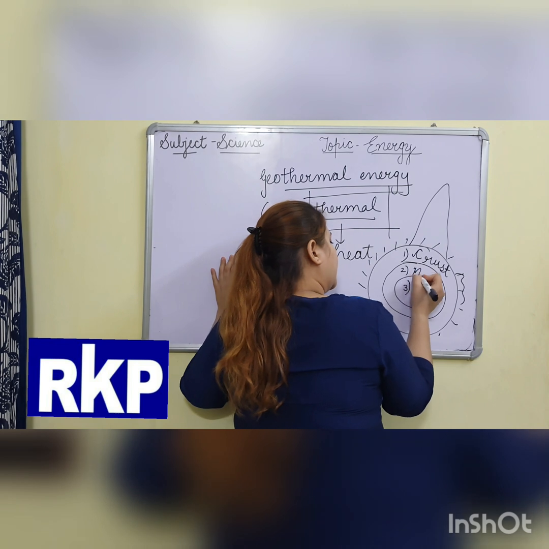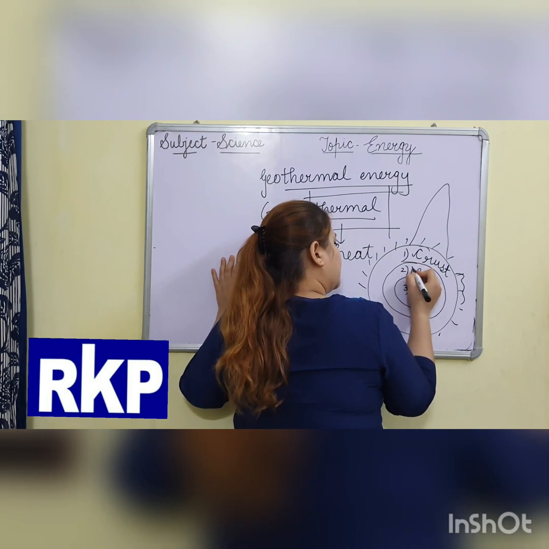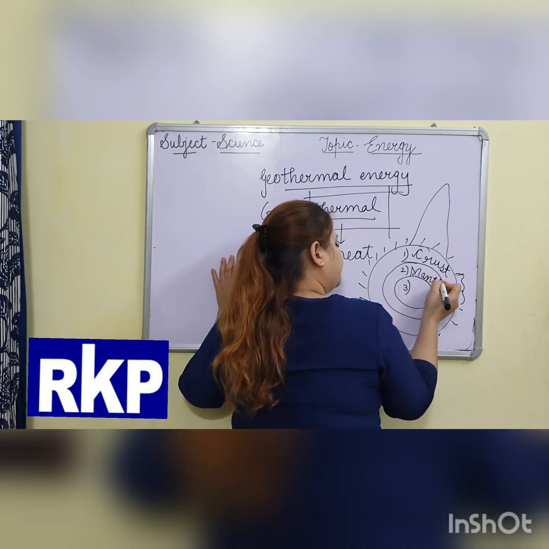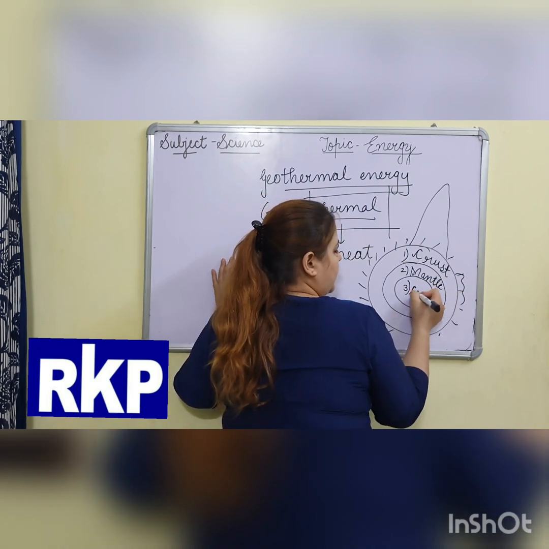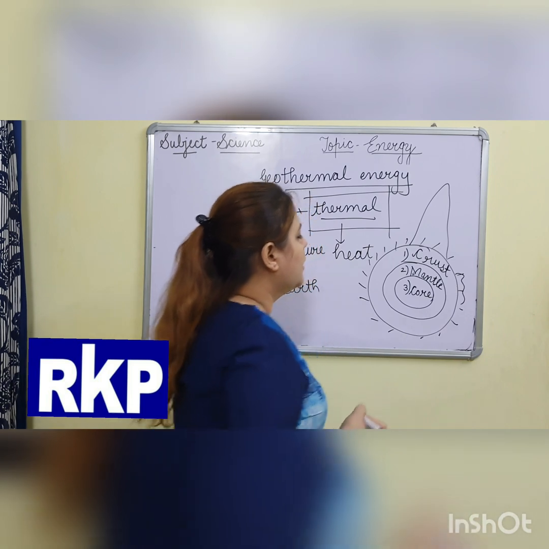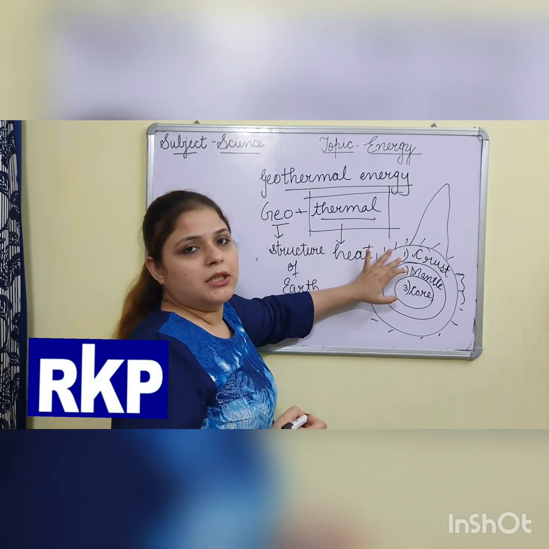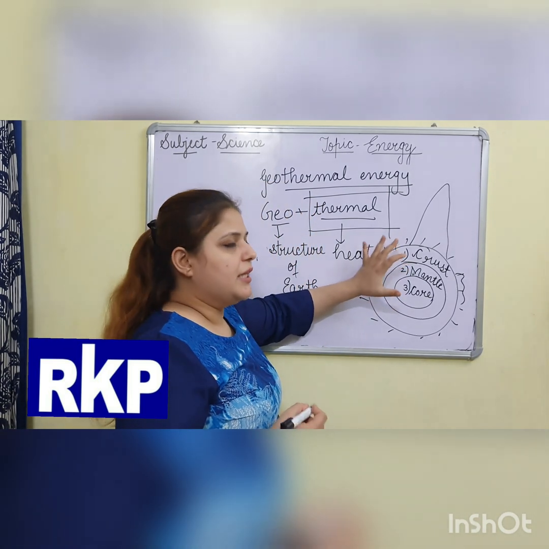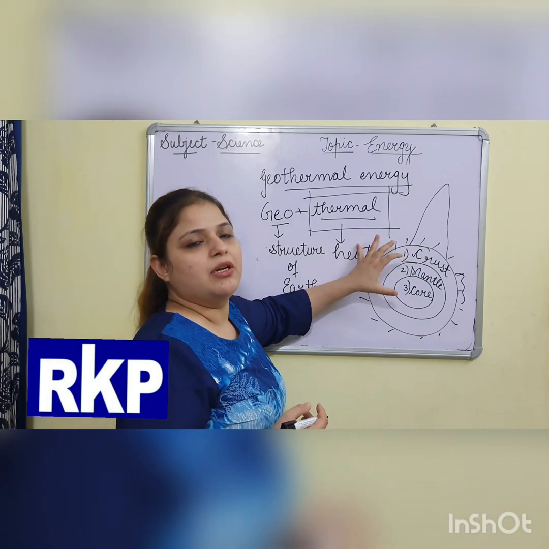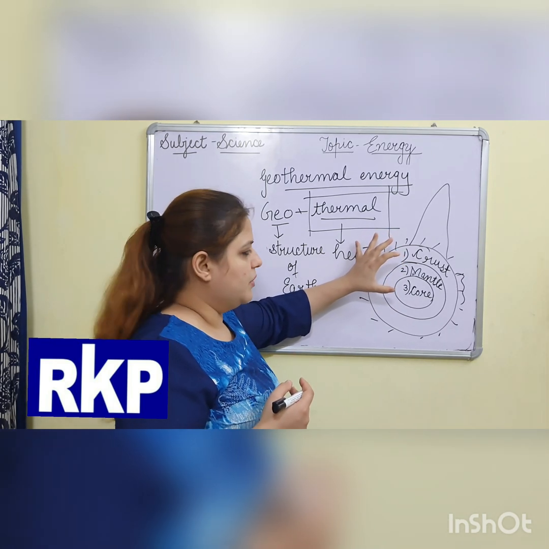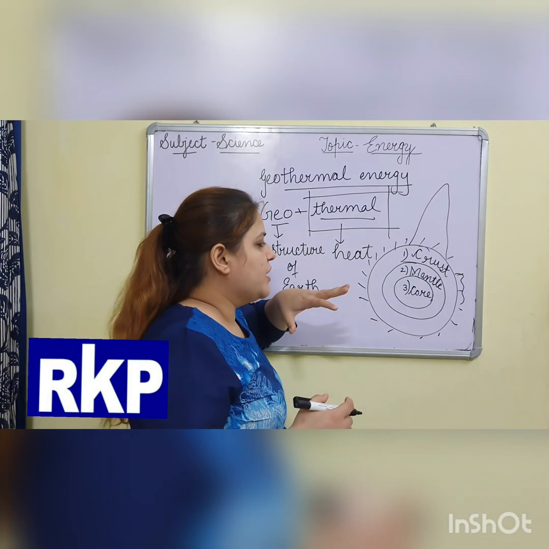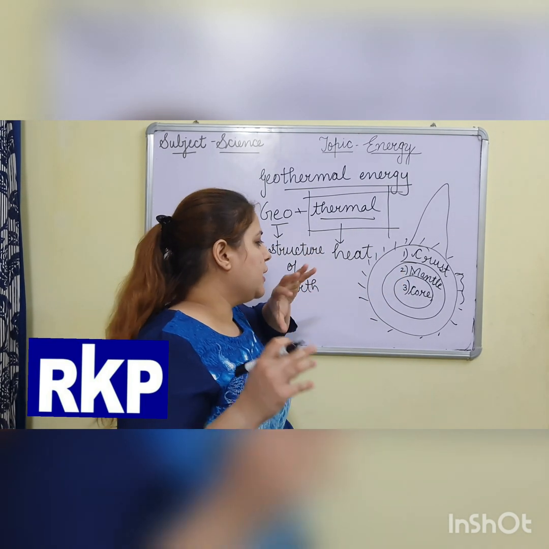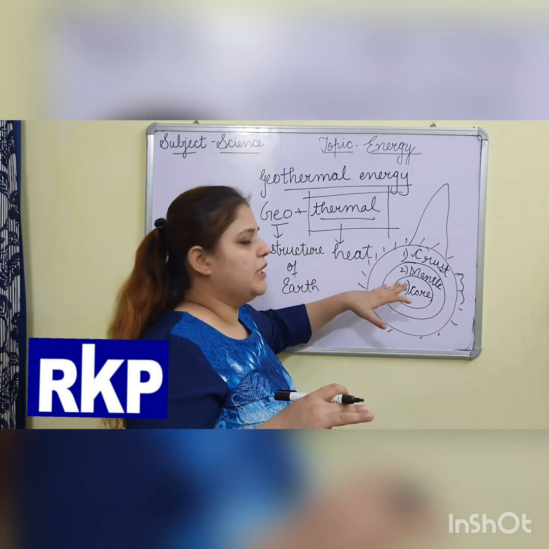Then comes the second layer, that is mantle, and then the third layer, that is core. This crust has that much temperature in which life is possible. But if we talk about mantle and core, the temperature is so high that life is not possible in these two layers.